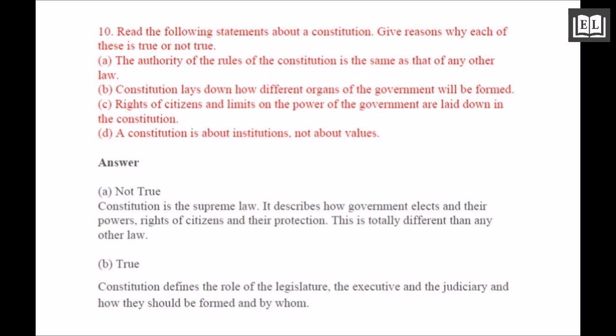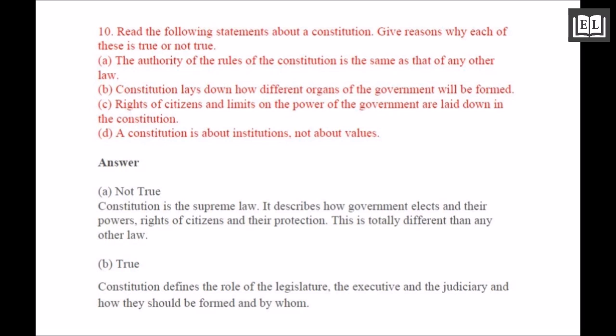10. Read the following statements about a constitution. Give reasons why each of these is true or not true. A. The authority of the rules of the constitution is the same as that of any other law. B. The constitution lays down how different organs of the government will be formed. C. Rights of citizens and limits on the power of the government are laid down in the constitution. D. A constitution is about institutions, not about values.